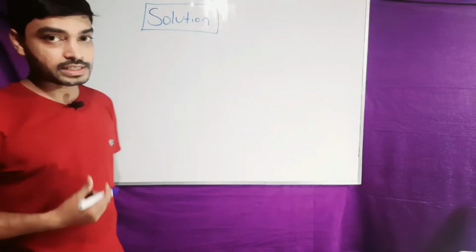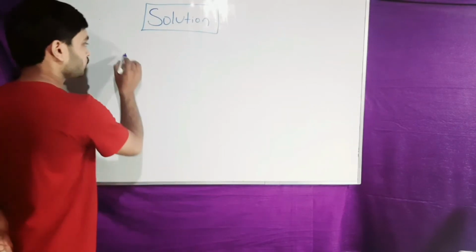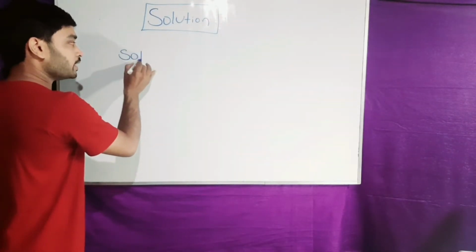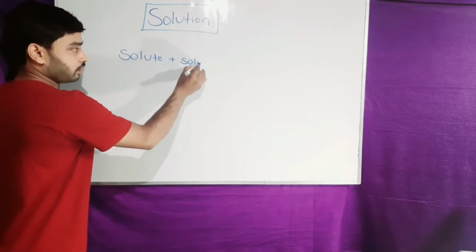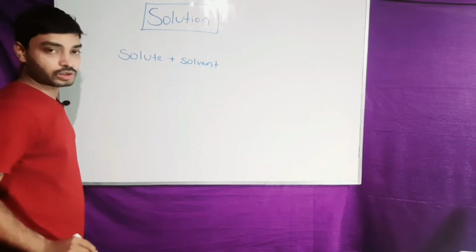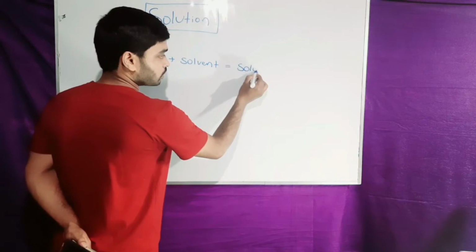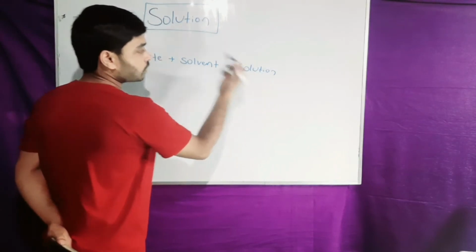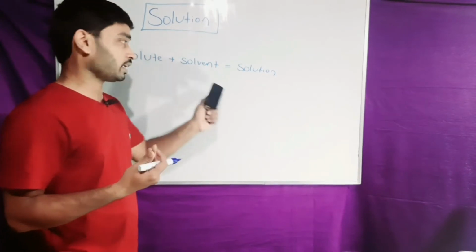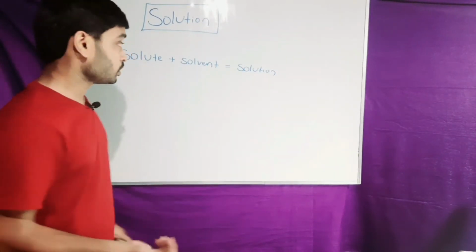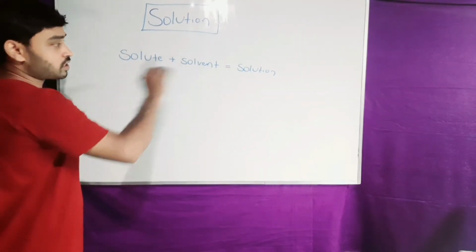So a solution is that type of substance which is produced by the combination of solute and solvent. Solute and solvent combination results in the formation of solution. It may be classified into different categories. We will study these categories in coming lectures. I will just give you an example of solution.